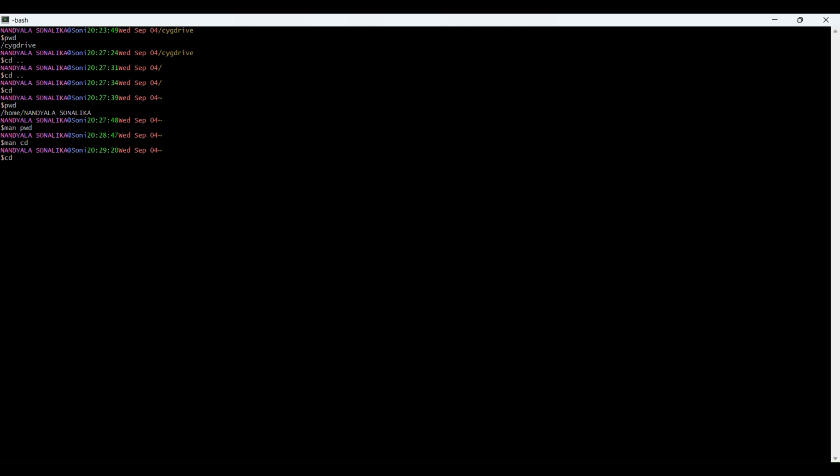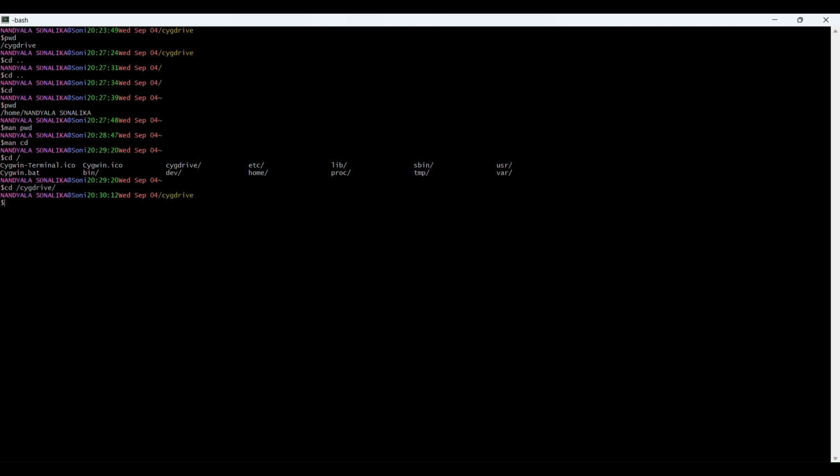If you want to see what directories are present in your system, you can just press tab. You can see all the directories you have. I want to go to Cygwin, so I type cyg and press tab. It's better to use tab. Enter.